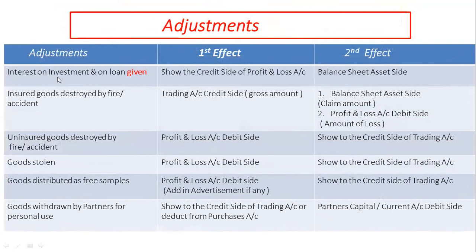Interest on investment and on loan given. On both these concepts, revenue is earned by the firm. So its first effect is given in credit side of profit and loss account, and second effect is shown in balance sheet asset side.